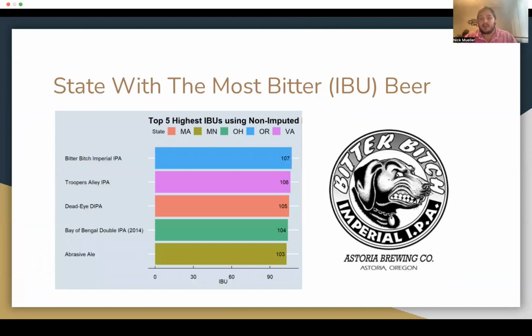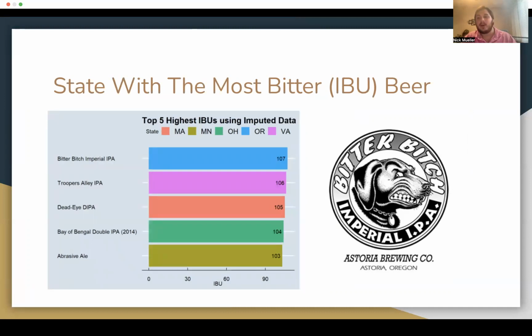The most bitter beer is number 1, the IPA called Bitter Bitch Imperial, coming in at 107 IBU in Oregon, and then trailing behind is Virginia with 106. And just to note, with the imputed data, no top 5 were affected.